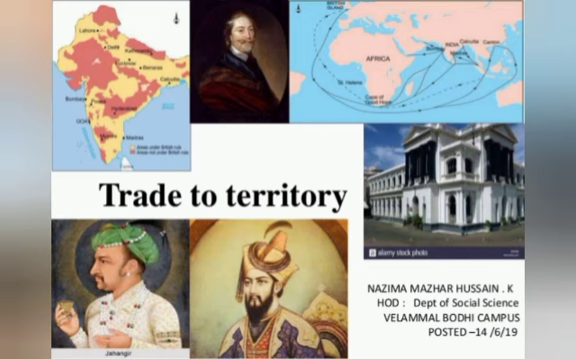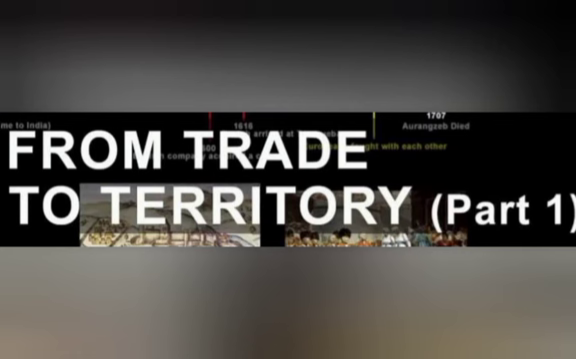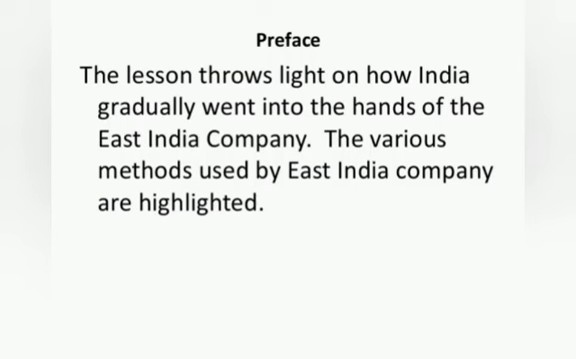So, here today I will start the new chapter, chapter 2 of History, Trade to Territory. Welcome to part 1 of Trade to Territory. This lesson throws light on how India gradually went into the hands of the East India Company. The various methods used by the East India Company are highlighted in this chapter.